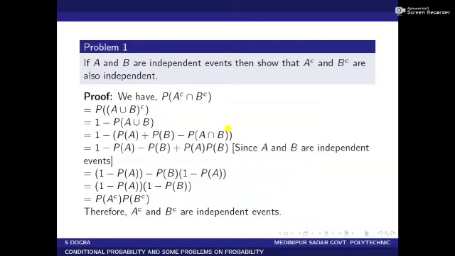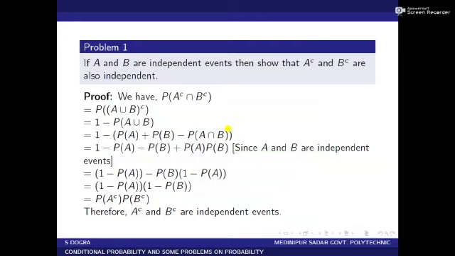So P of A union B a whole complement is equal to 1 minus P of A union B. We know that P of A union B equals P of A plus P of B minus P of A intersection B.